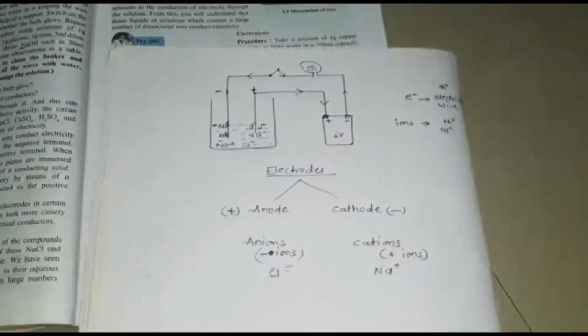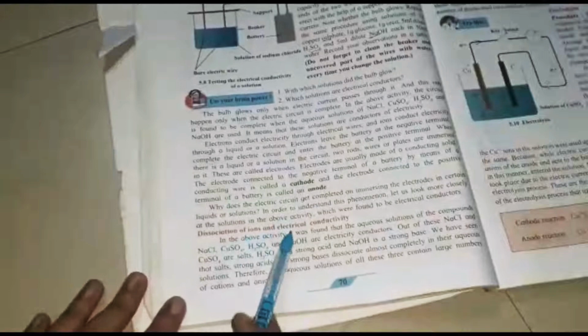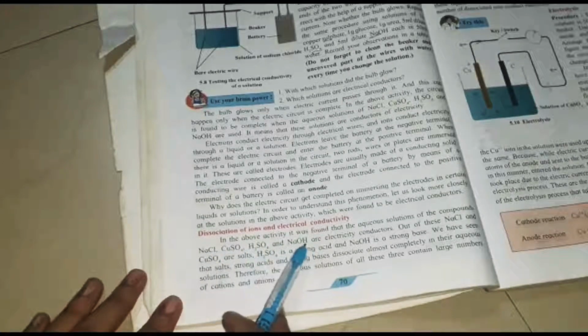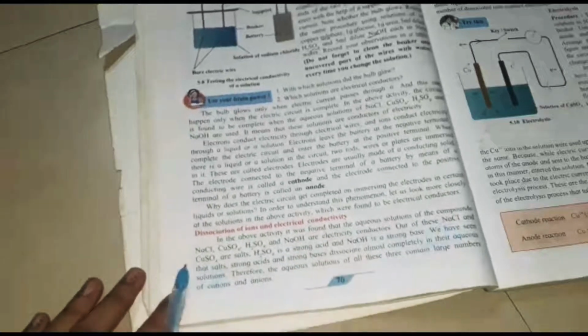Next, they are explaining about dissociation of ions and electrical conductivity. Here also they are telling that many solutions have been taken: NaCl, copper sulfate, sulfuric acid, sodium hydroxide. Out of these, NaCl and CuSO4 are salts, H2SO4 is a strong acid, and NaOH is a strong base.